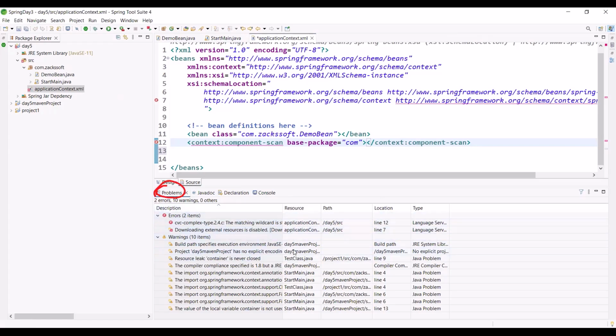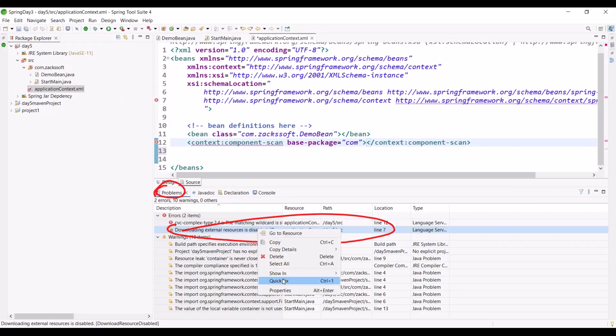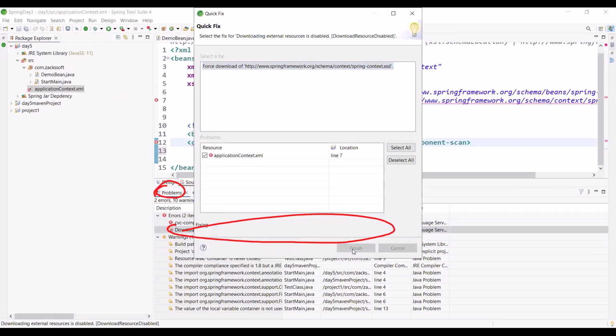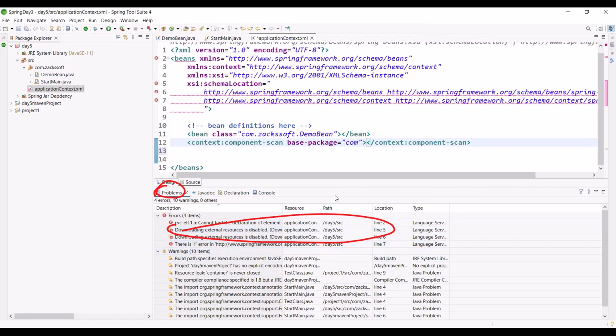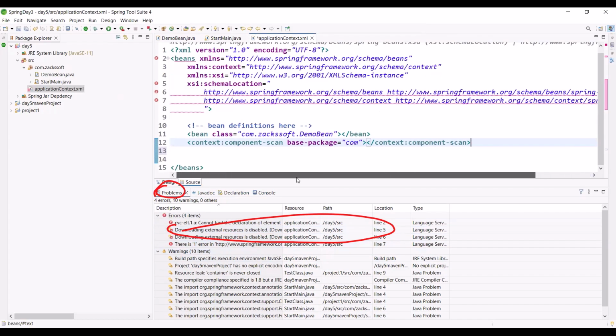Are you observing something like downloading external resource? Right click, quick fix. Then simply click finish. And we are able to solve. But still we are getting error.